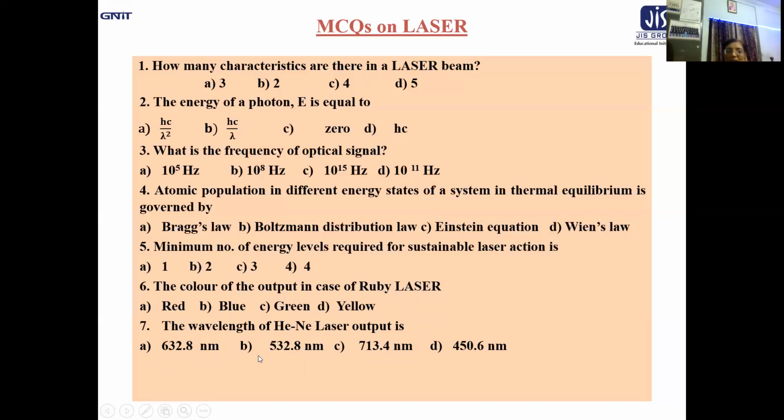632.8 nanometer, 532.8 nanometer, 713.4 nanometer, and 450.6 nanometer. These are the 4 options. Now we have done this in the last class and we found that the wavelength is in the visible range of the spectrum for helium neon, and that is 6328 angstrom. It has been shown here in nanometer unit. So definitely it is 632.8 nanometer. Okay.